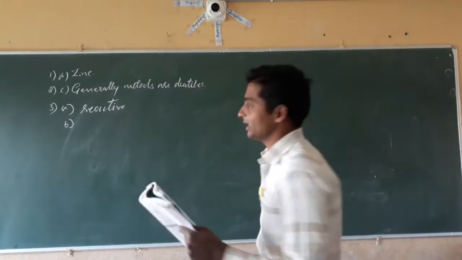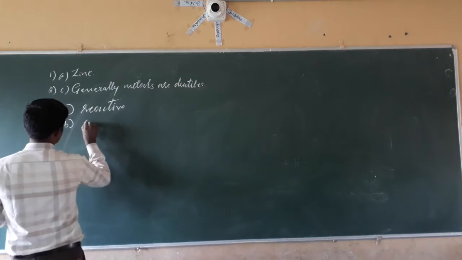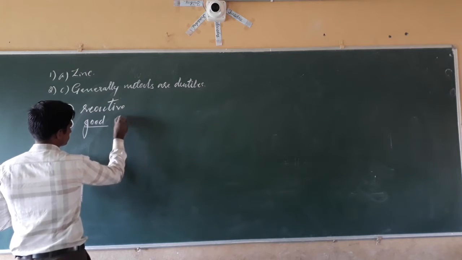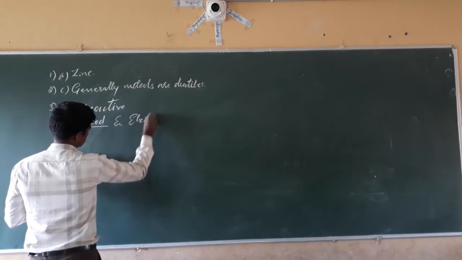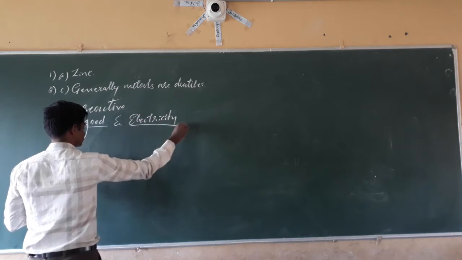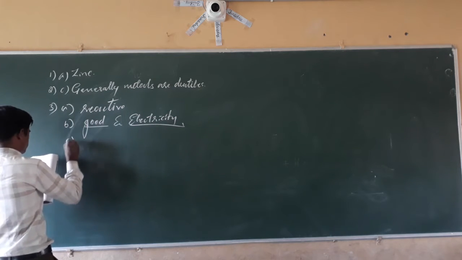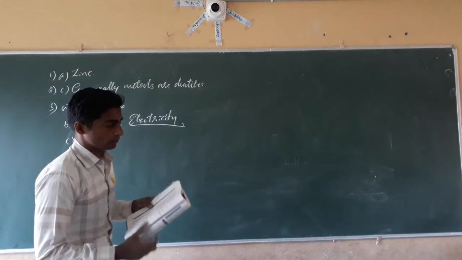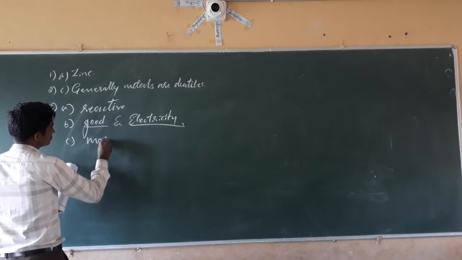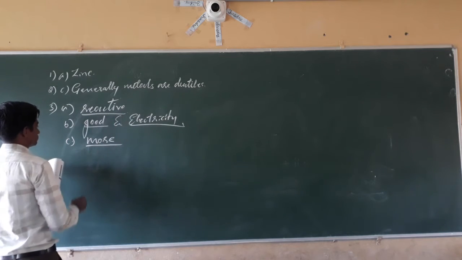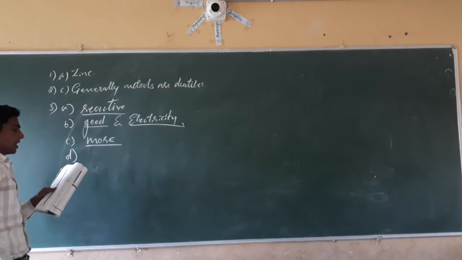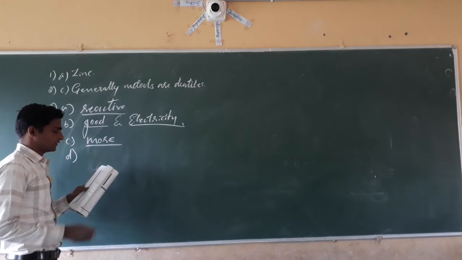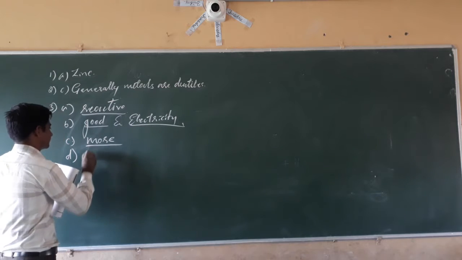Then the next question: iron is a dash reactive than copper. Iron is more reactive than copper in the reactivity series, which we studied in the last slide. Metal reacts with acids and produces dash gas, hydrogen gas.